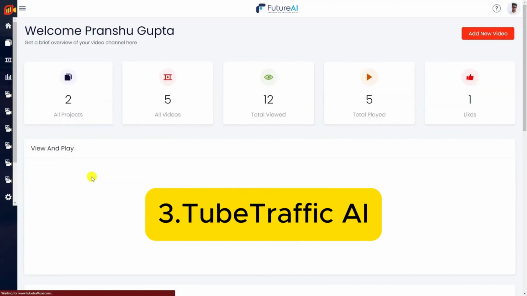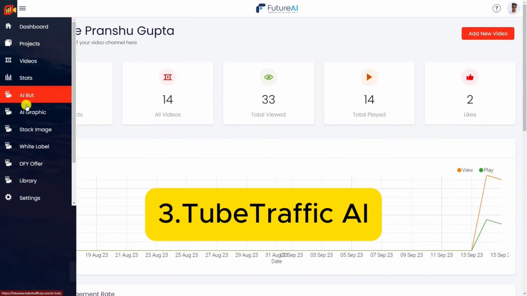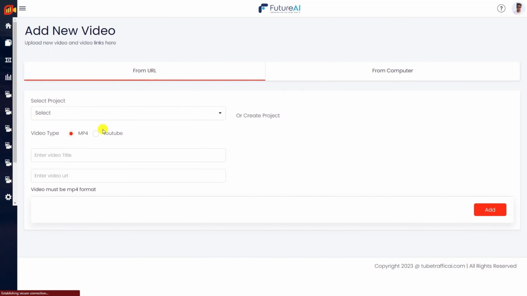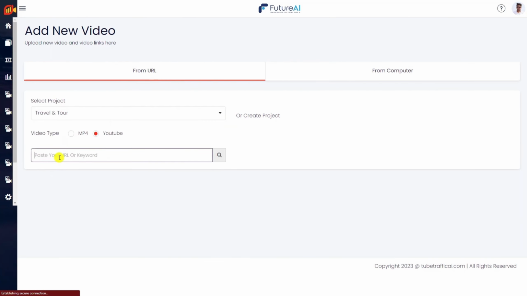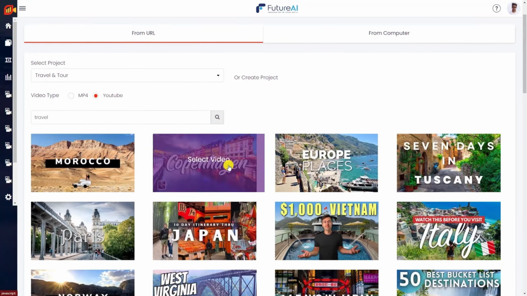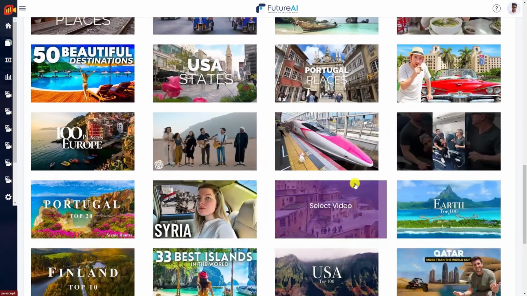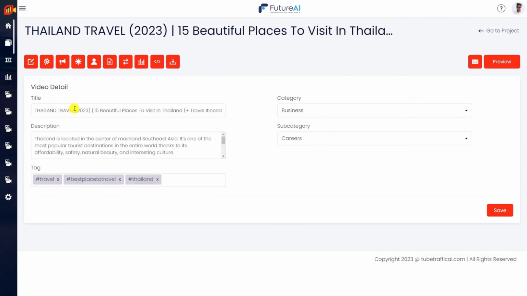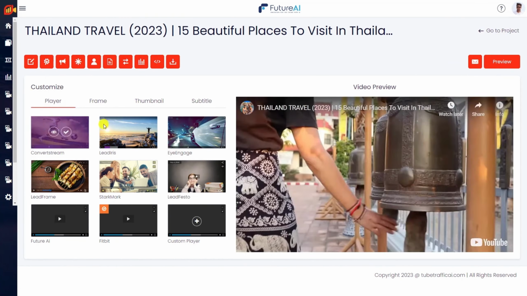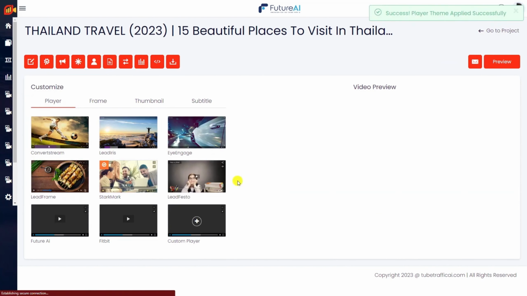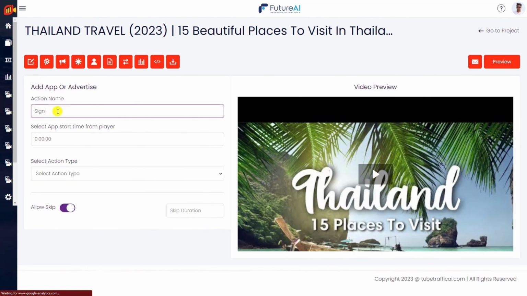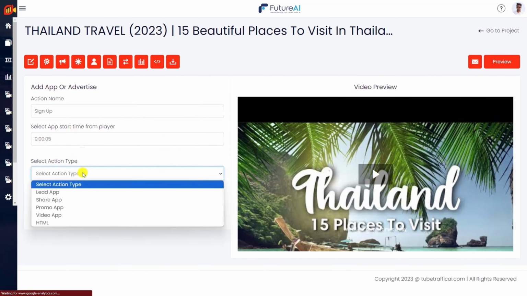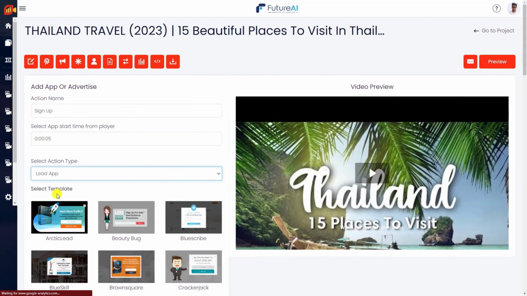Moving on, you'll also get Tubitraffic AI, which builds out a complete YouTube business for you. Here's how it works. Simply enter some keywords, and the software pulls up tons of relevant videos that are already proven to get views. From there, you can select the ones you want, and the tool automatically fills in video titles, descriptions, and tags optimized for traffic. You can customize the content however you like. And the best part? You can insert your own affiliate offers directly inside the videos. That means you're not just getting views, you're turning those views into commissions.